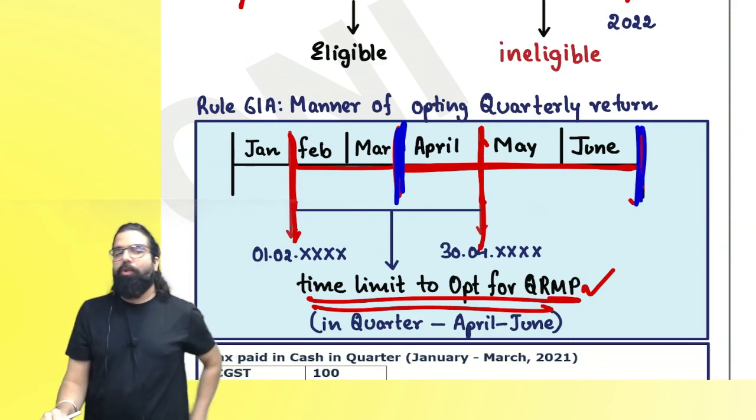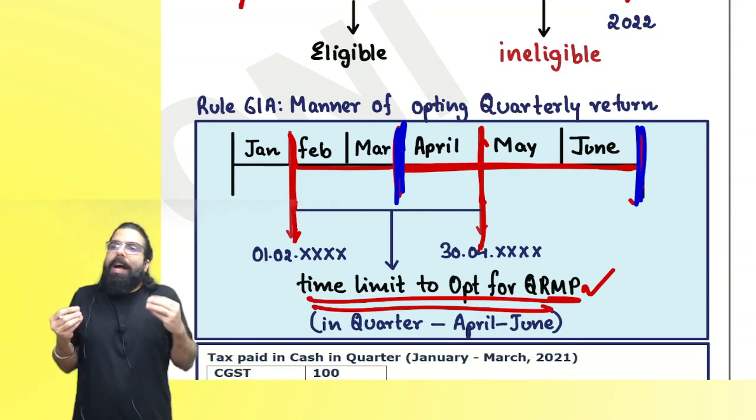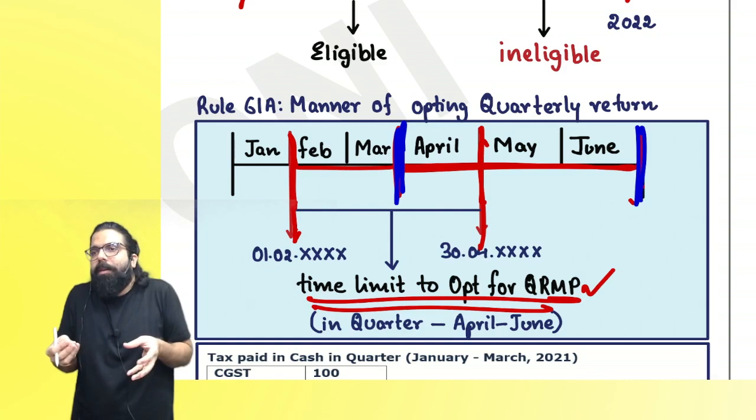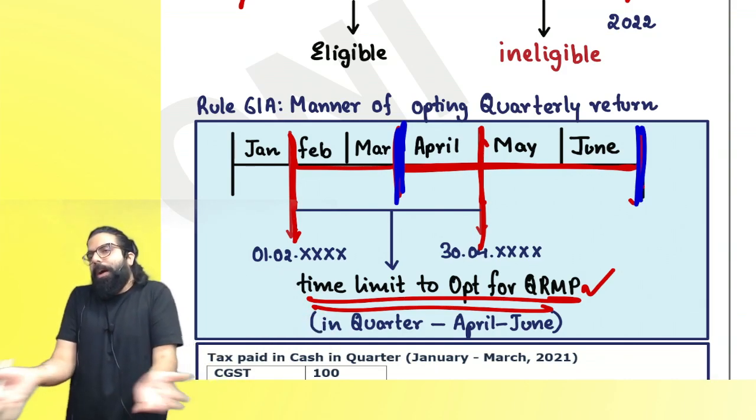Listen to me very carefully. Now, to pass on the credit, what will you do? April month, IFF, the front party will take the credit. May month, IFF, the front party will take the credit. June month, GSTR1. Are we clear, everyone?